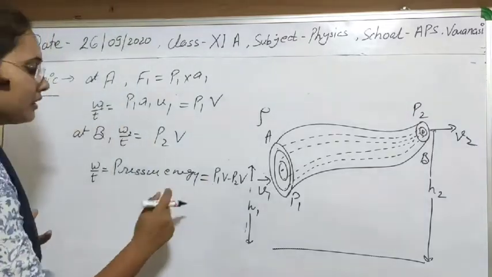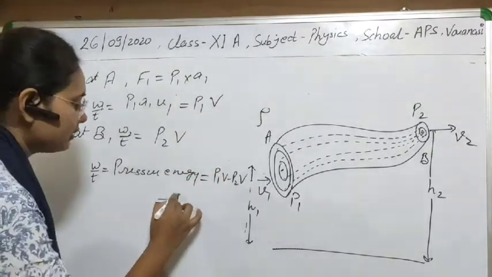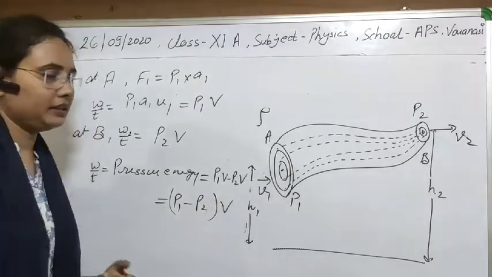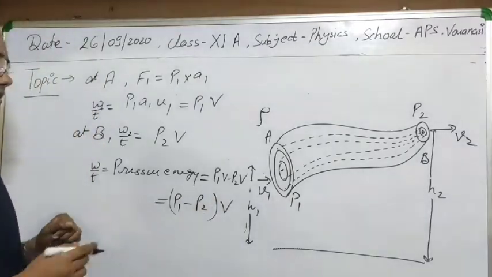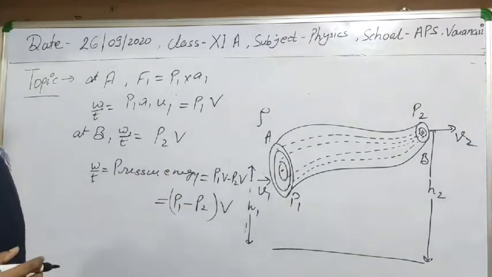So this will be the work done, or pressure energy per second, and the value of it will be P1 minus P2 into V. So we simply calculated the pressure energy in this way.